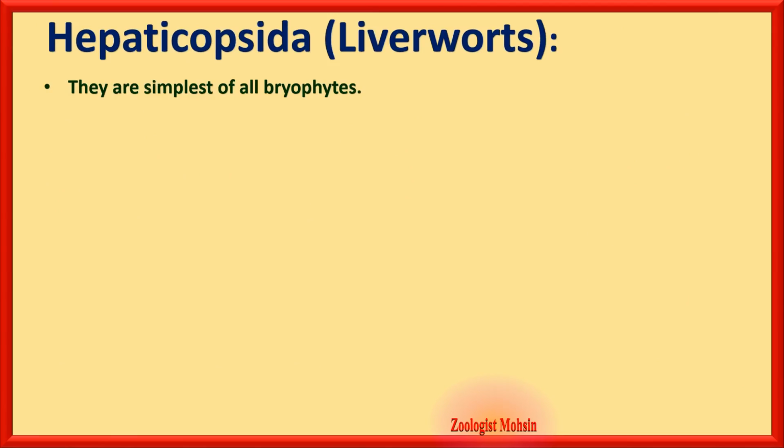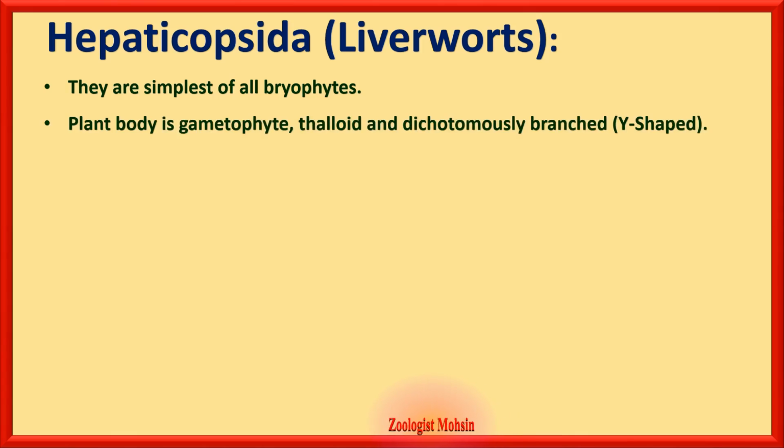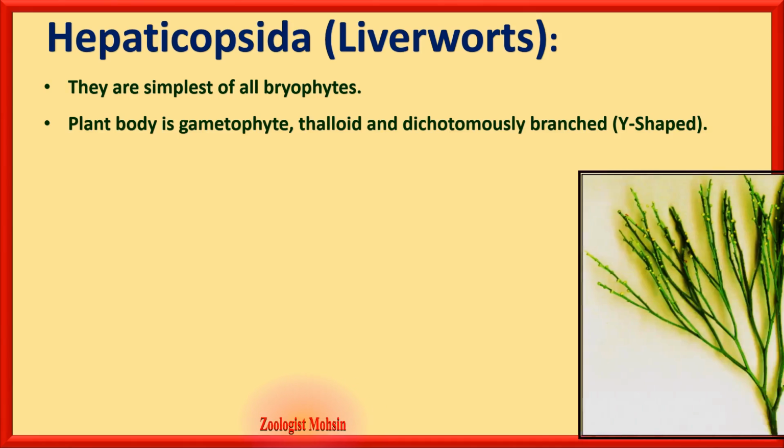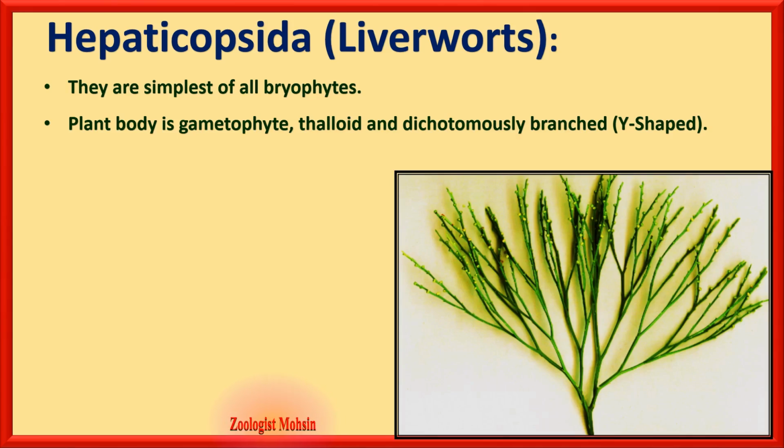Hepaticopsida, the liverworts. They are the simplest of all bryophytes. Plant body is gametophyte, thalloid. Thalloid means they do not have true root, stem or leaves, and have dichotomously branched leaves or branches, you can say. Now what is a dichotomy? Basically dichotomous branches are Y-shaped, and you can observe in the diagram that the first terminal bud at the bottom is dividing into two, and then it is further dividing into two, and then they are further dividing into two. That kind of division of branches is termed dichotomy or dichotomously branched shoots.